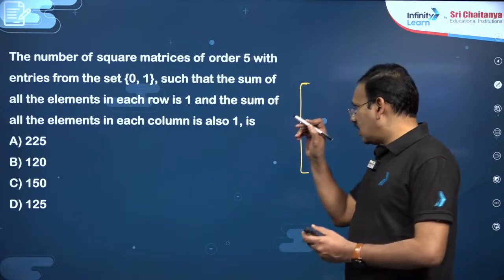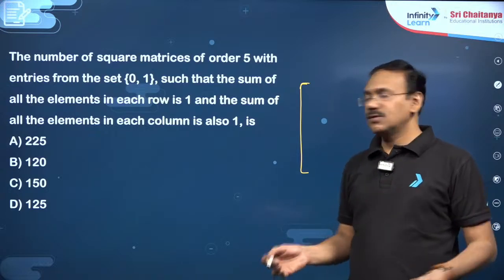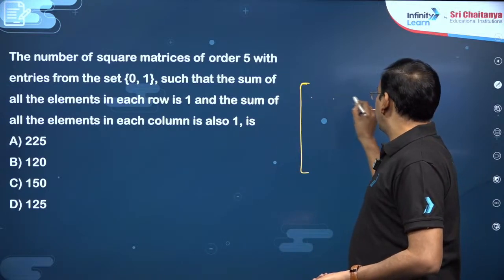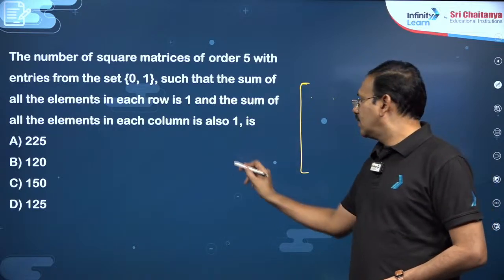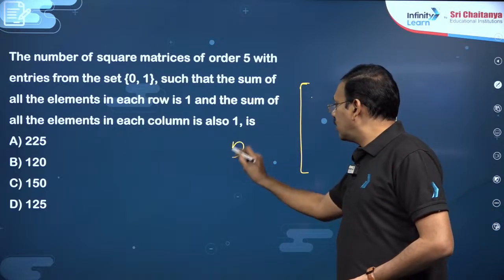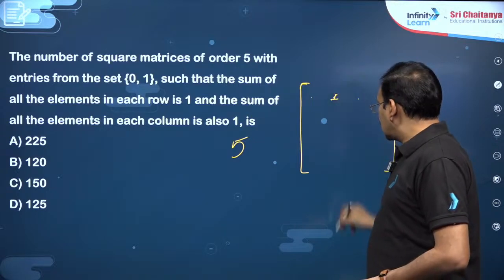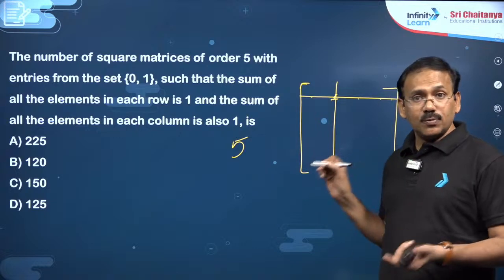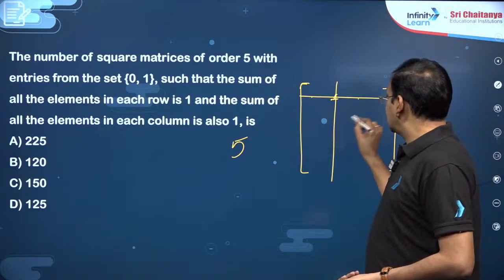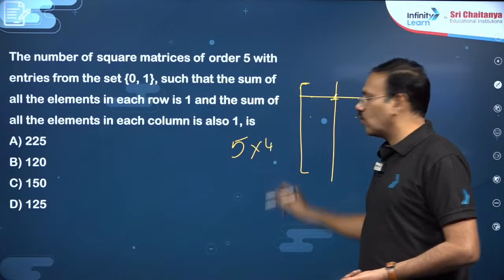That means when you see any row or any column, you must find only one 1, remaining are all zeros. Suppose in the first row there are 5 places, somewhere you put 1. So in how many ways can you put? You can put in 5 ways. Suppose you have kept it here, that means this column and this row are gone, right? Next, second row I want to put 1. So for the second case, you have 4 possibilities here. So this can be filled in 4 ways.